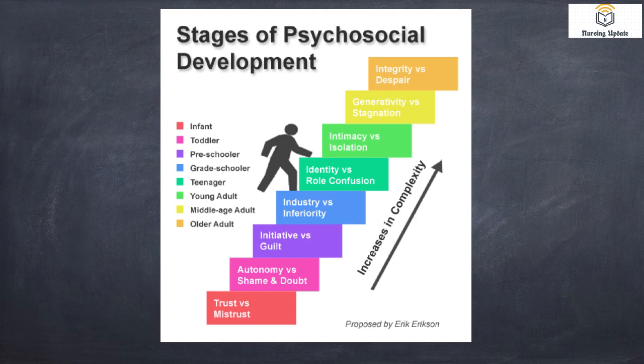That's what the examiner also wants, so please read it clearly. Which stage, which one? In preschooler initiative, in schooler industry, in teenager identity, and in young adult intimacy. These 4 stages have been asked in many of the exams. Another thing asked is generativity versus stagnation, which I already told, and that was the question we are discussing now. Then in older adults, more than 60 years, they develop integrity versus despair.